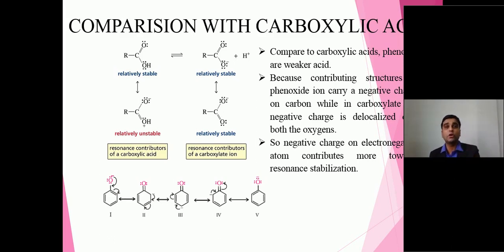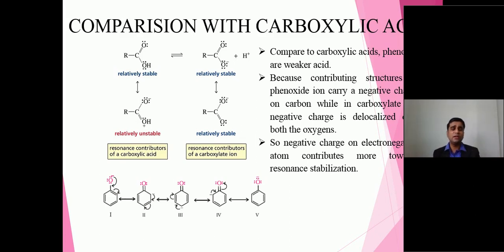Oxygen is more electronegative as compared to carbon. So oxygen bears negative charge easily, carbon not. So negative charge is on oxygen, being the electronegative element, and that conjugate base, I mean to say the carboxylate ion, is more stable. Of course phenoxide ions are stable, but when we have a comparison, we can surely say that carboxylic acids are more acidic as compared to phenol.